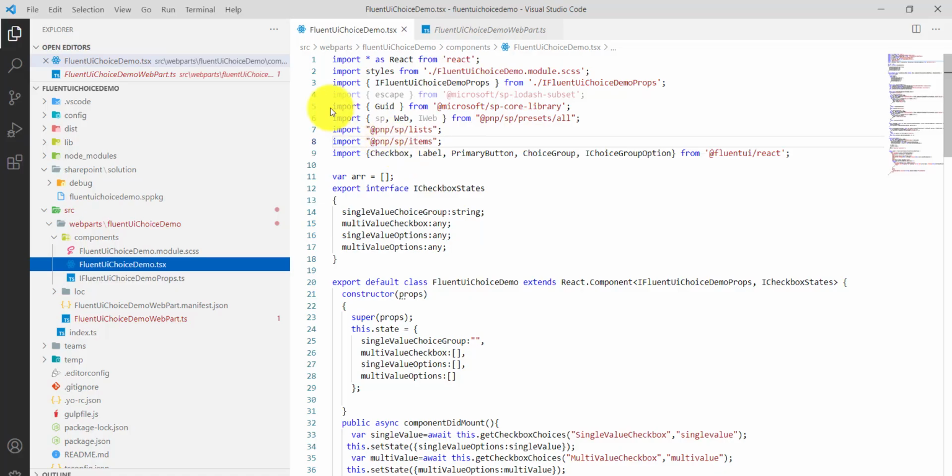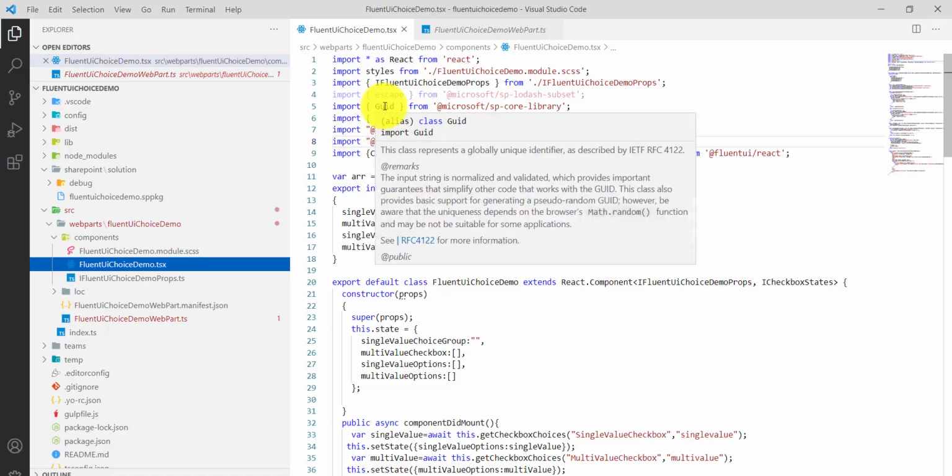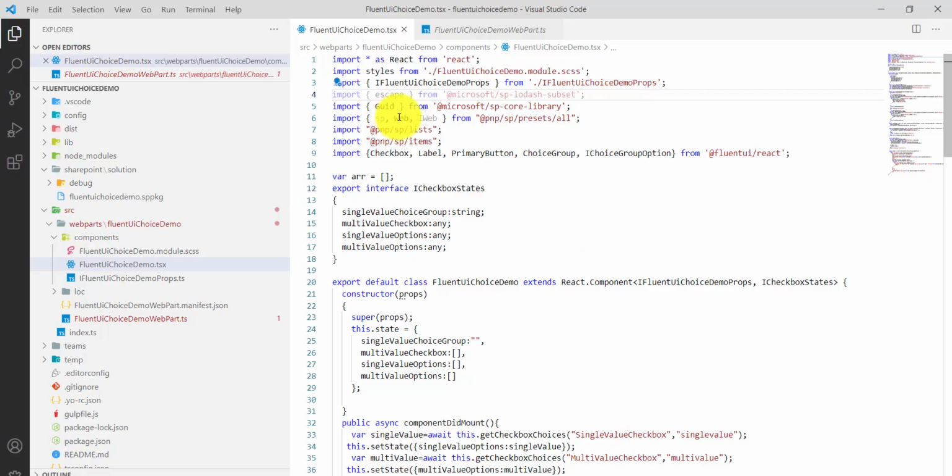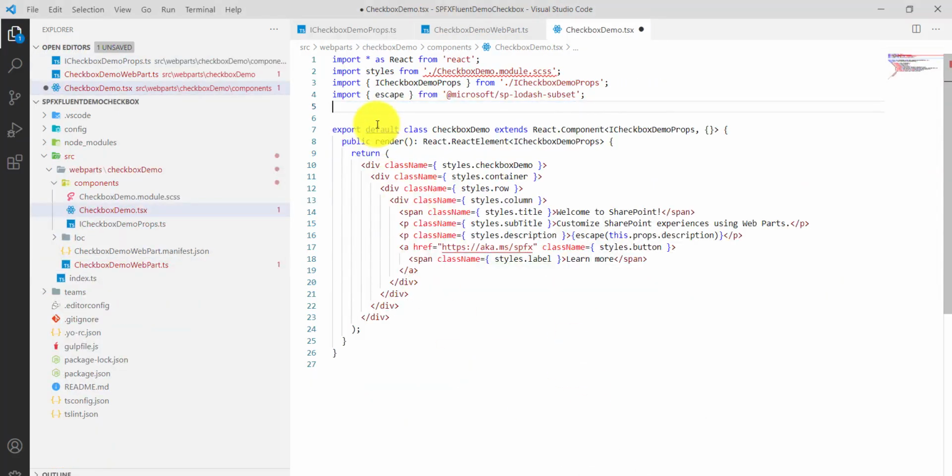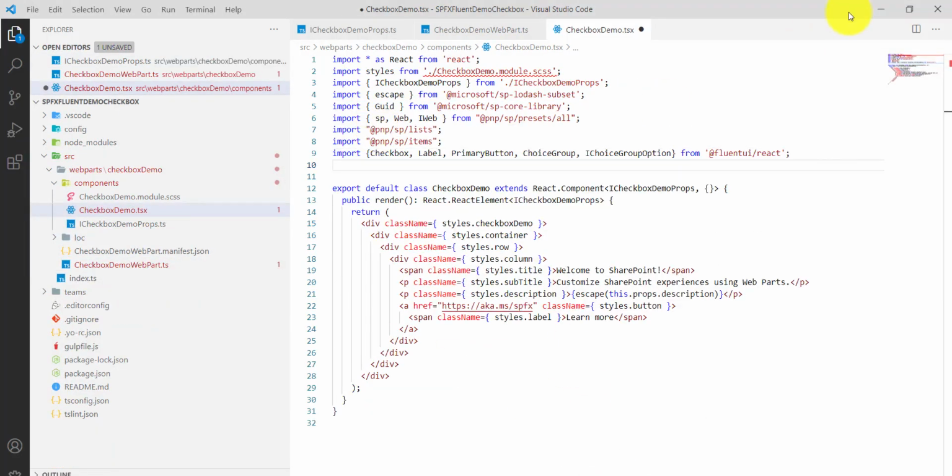If you look at this, what we are doing here is we require a GUID because we want to save the title, just a GUID, and then we require this web, then PnP things, and these are the controls. You can see checkbox, we require a button, and then we have the choice group. So everything is required there. I'll simply copy here, and then I will go and put it here. This is the thing that we are doing.